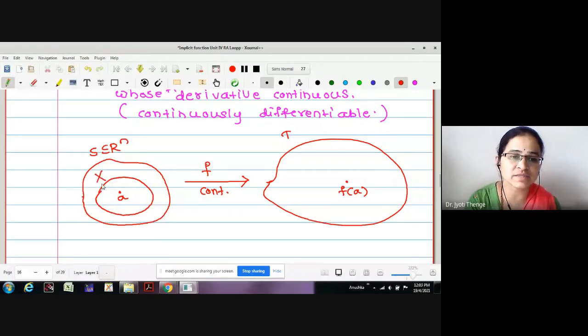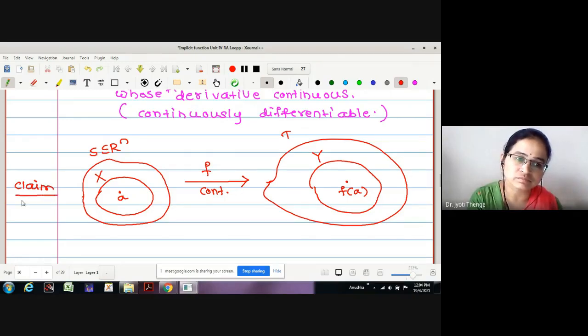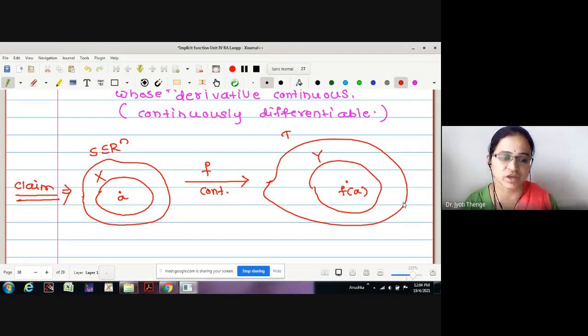We wanted to prove the existence of X, an open set in S, where A is in X. Again, there exists an open set Y in T, where F of A is in Y. This is what our claim is. The claim I have shown you graphically with a sketch. Now let us start the proof.